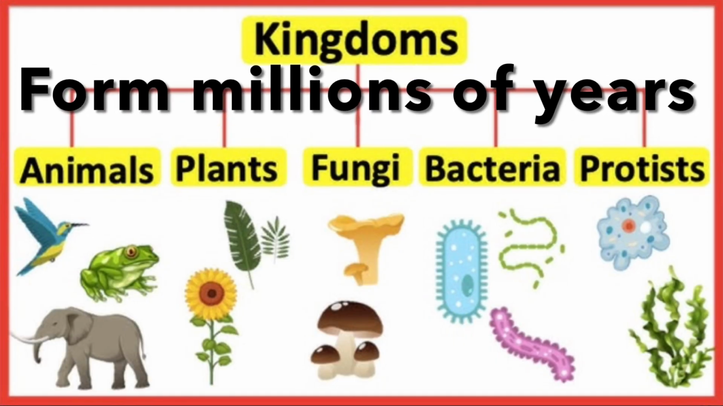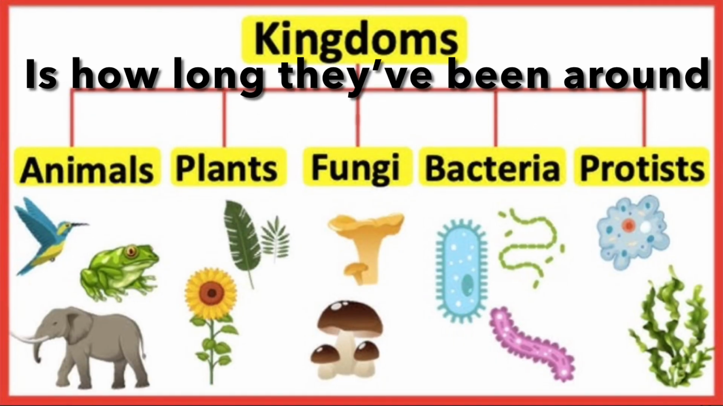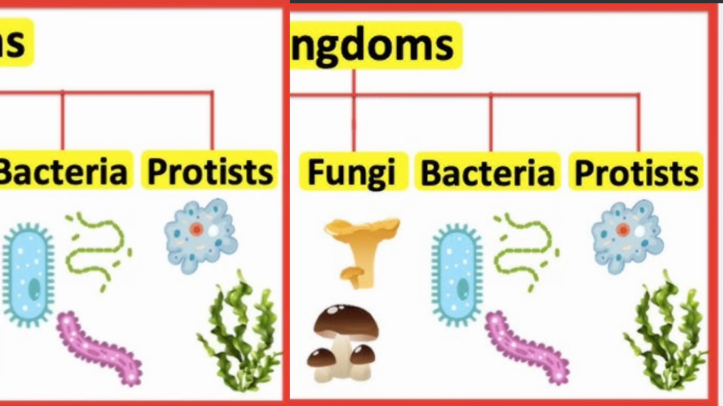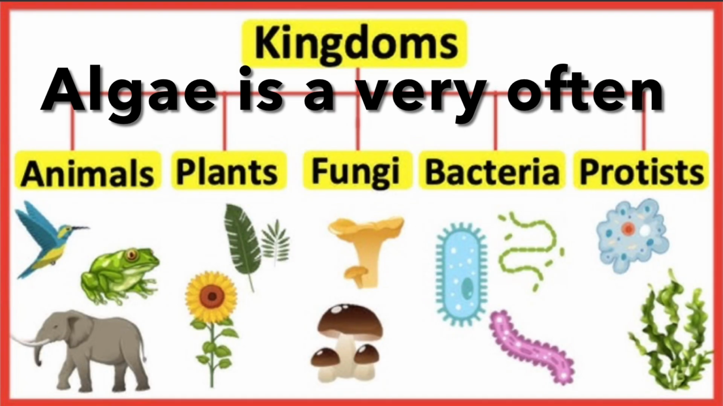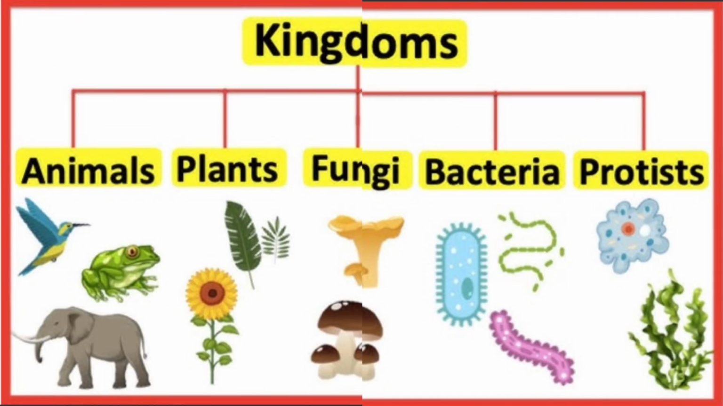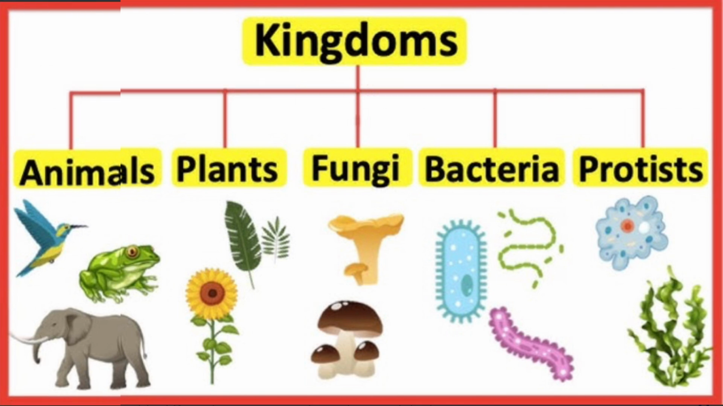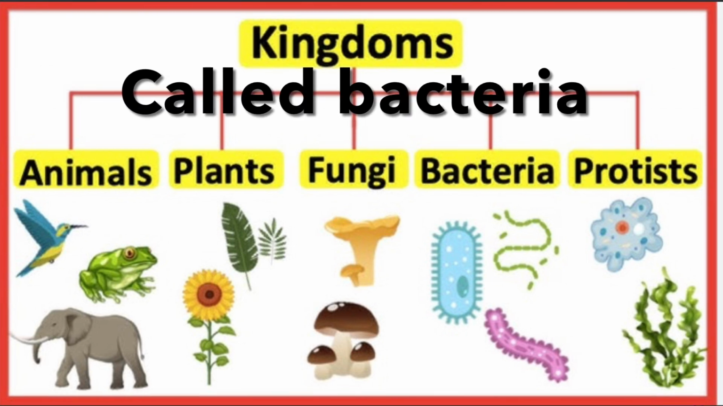A protist is a primitive life form, around for millions of years. That is how long they've been around. The cell of a protist has a nucleus. Algae is a very often mentioned example of this.